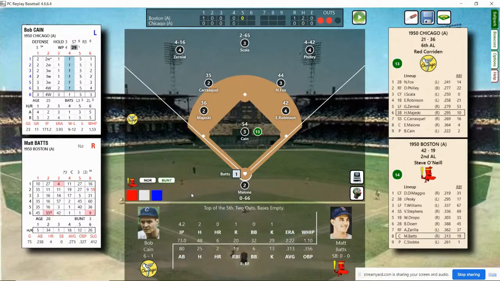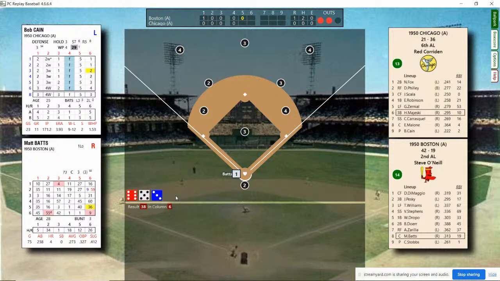Matt Batts stepping in. The Red Sox second-string catcher flied to right field his first time out. He's batting .313. And he's going to strike out to end the inning. An easy inning to score. 1, 2, 3. And we're halfway through the game as the Red Sox lead the White Sox 1-0. Bottom of the 5th.